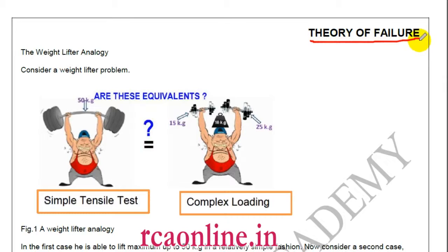To understand failure, we have to understand two conditions. One is an ideal condition and this is our complex condition.